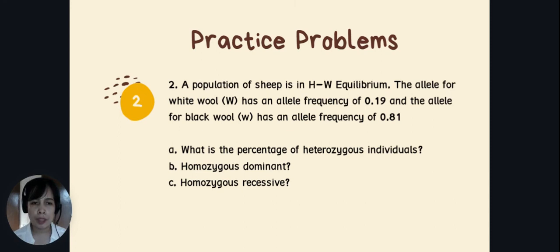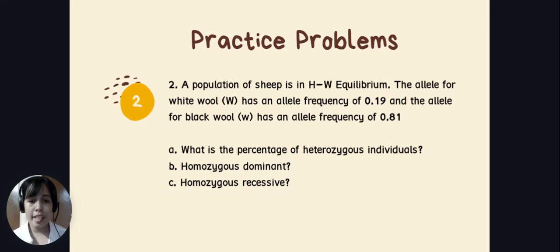So, another practice problem. A population of sheep is in Hardy-Weinberg Equilibrium. The allele for white wool, capital W, has an allele frequency of 0.19. And the allele for black wool, lowercase w, has an allele frequency of 0.81. As you can see in this problem, the data that is given to you is in frequency. So you don't need to solve for the allele frequency because it's already given in the problem.